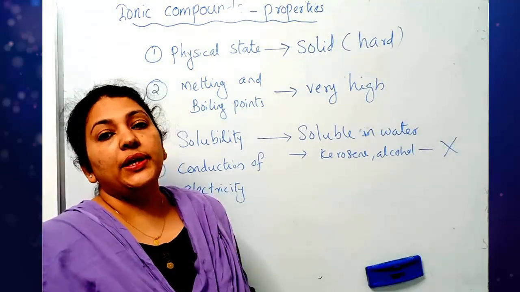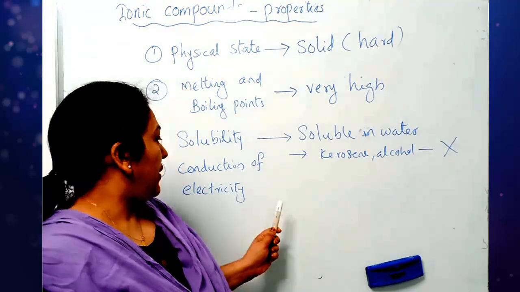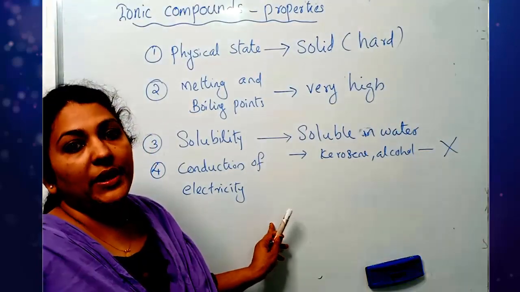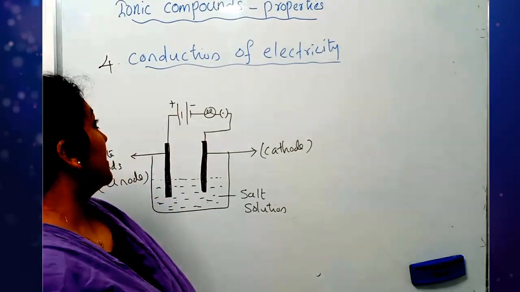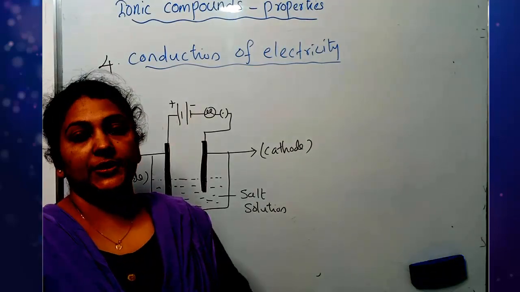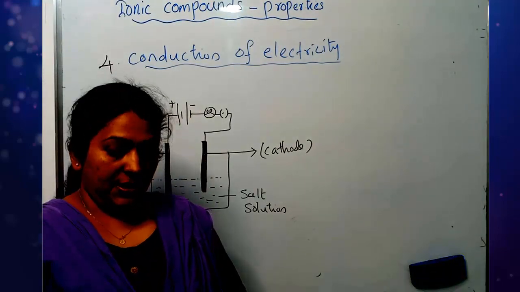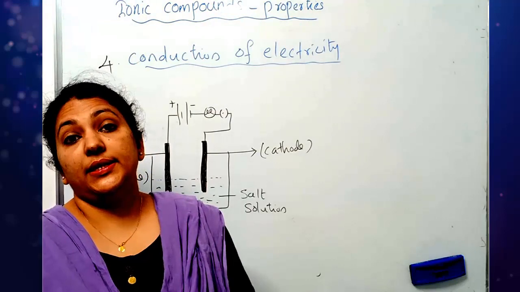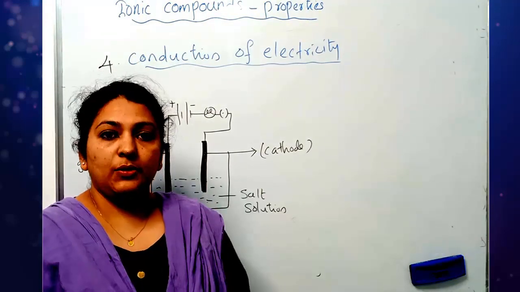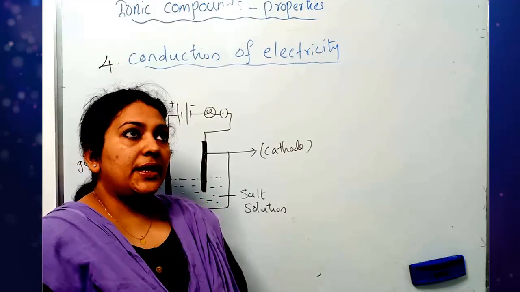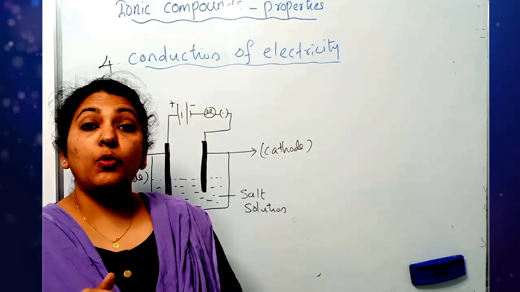Now move to the fourth property, conduction of electricity. We need to draw a diagram, so we are going to draw the diagram and explain. Generally, in solid state, conduction of electricity is not possible. Why? Because conduction of electricity involves the movement of ions.